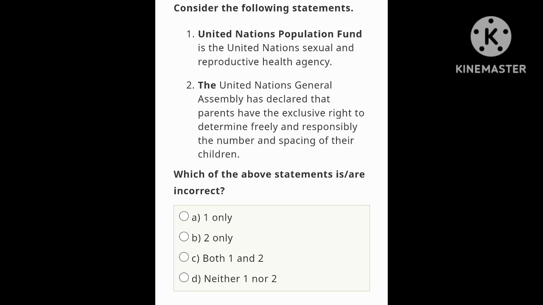Consider the following statements. The United Nations Population Fund is the United Nations sexual and reproductive health agency. Yes, this one is correct. The United Nations General Assembly has declared that parents have the exclusive right to determine freely and responsibly the number and spacing of their children. This one is correct. So both the statements are correct. The question is which of the above statements is incorrect. Both are correct, so our answer is neither 1 nor 2. A is 1 only, B is 2 only, C is both 1 and 2, D is neither 1 nor 2. So option D is correct. Okay, now let's move on to another question.